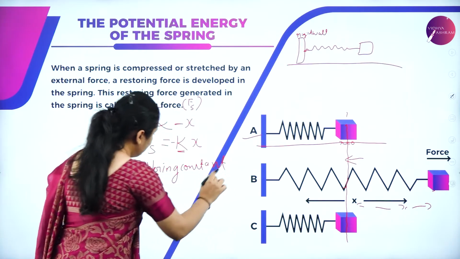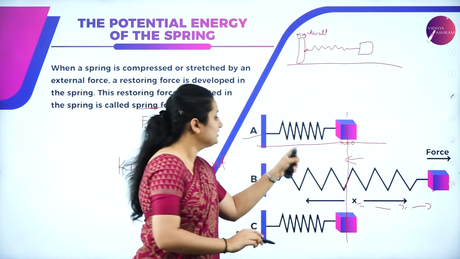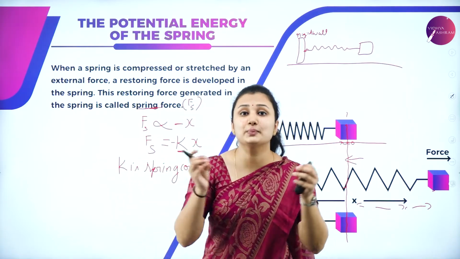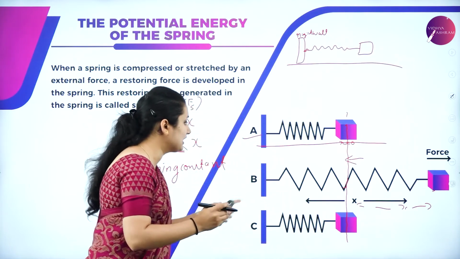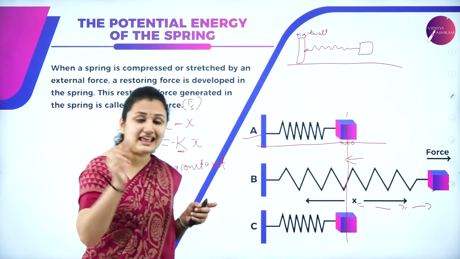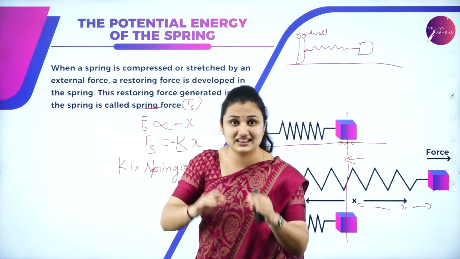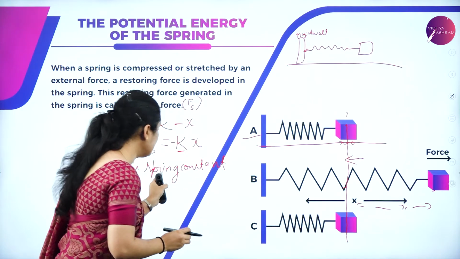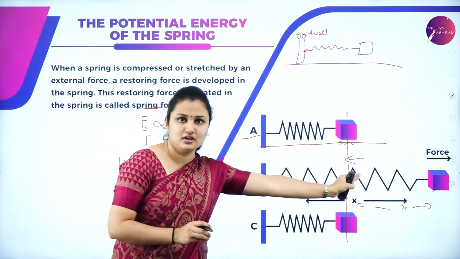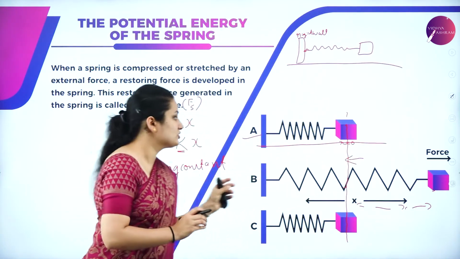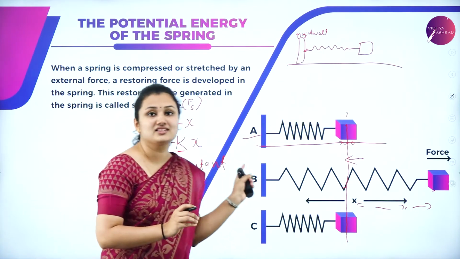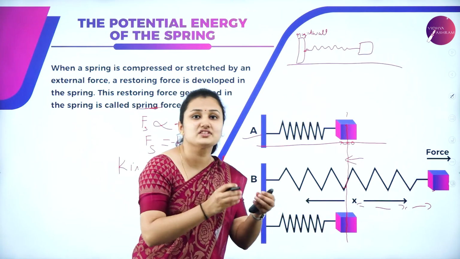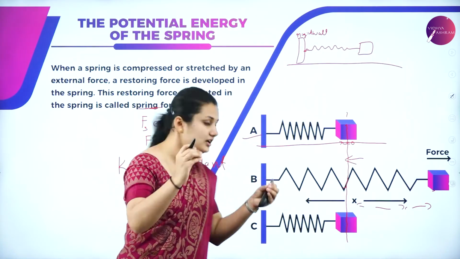If k is large, that means the spring is stiff. You have to apply more force. If the spring constant k is less, that means the spring is soft, and less force is enough to elongate or compress the spring.